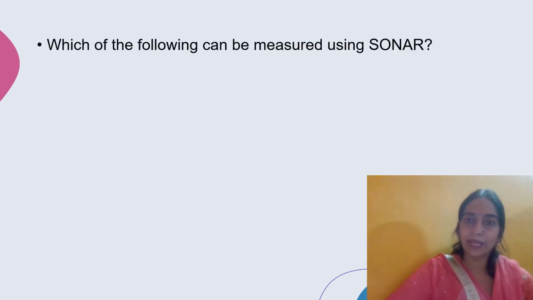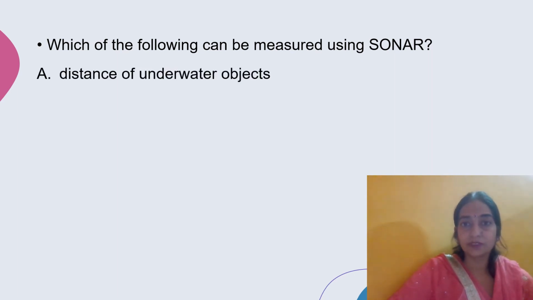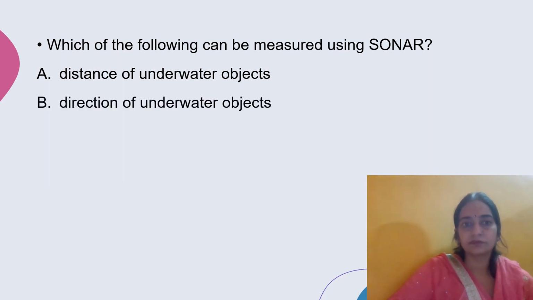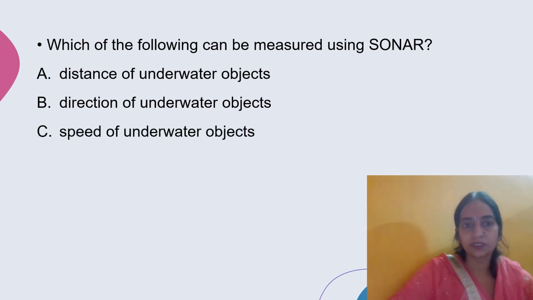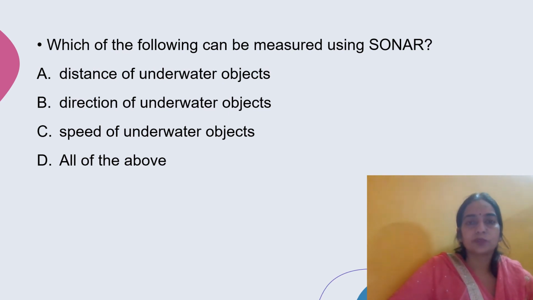So next question is, which of the following can be measured using sonar? Sonar full form is sound navigation and ranging. Distance of underwater object, direction of underwater object, speed of underwater object, all of the above. So option D is the correct option, all of the above. Sonar is a device that uses ultrasonic waves to measure the distance, direction and speed of underwater objects.